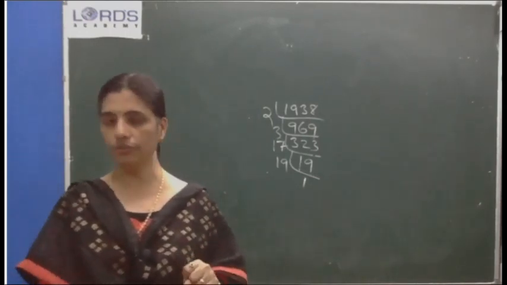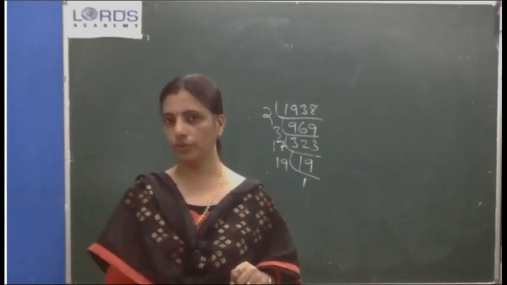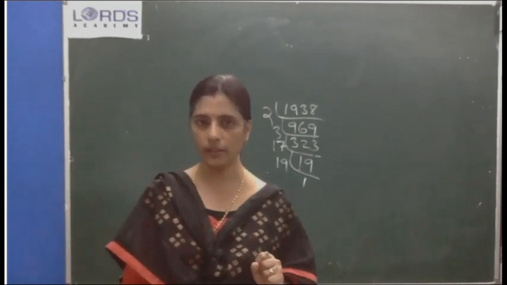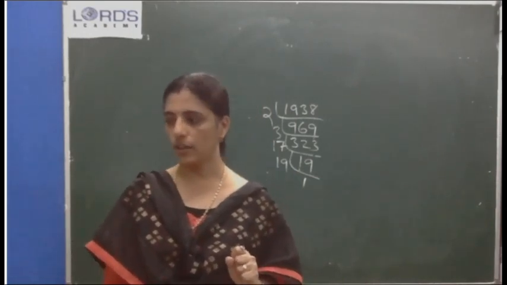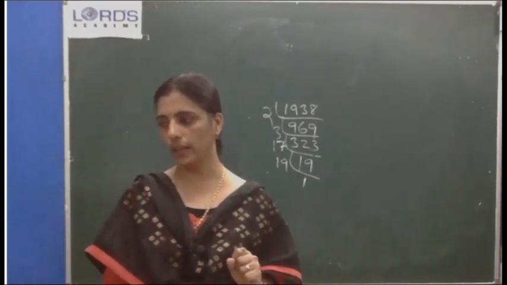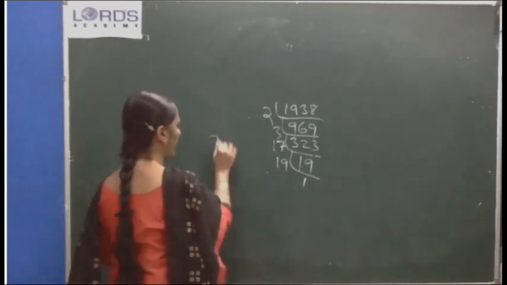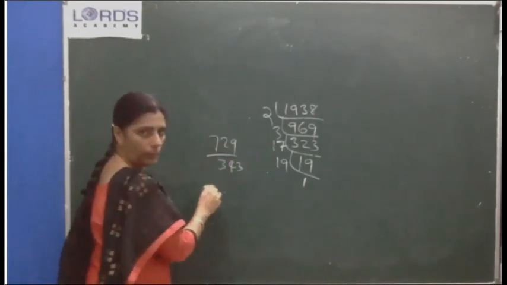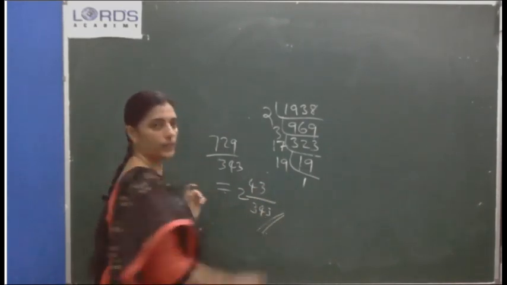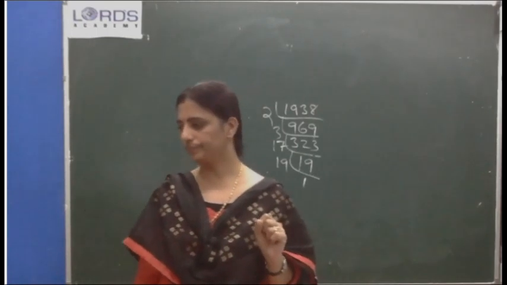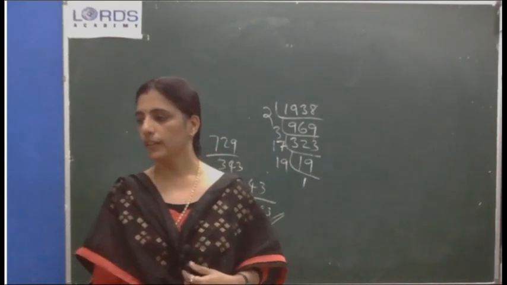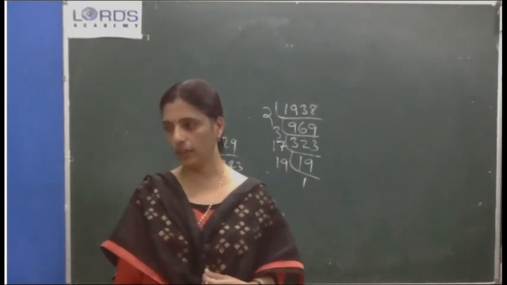Then question number 4, fourth subdivision we have done. Question number 4, there only we stopped, I think. 1 and 2 by 7. Find the cube of 1 and 2 by 7. You got the answer as 2 and 43 by 343, that means you will get 729 by 343. That's an improper fraction, so you will write it as a mixed fraction. This is the answer for question number 4, fourth subdivision. Okay. Then the remaining questions you can take as homework.